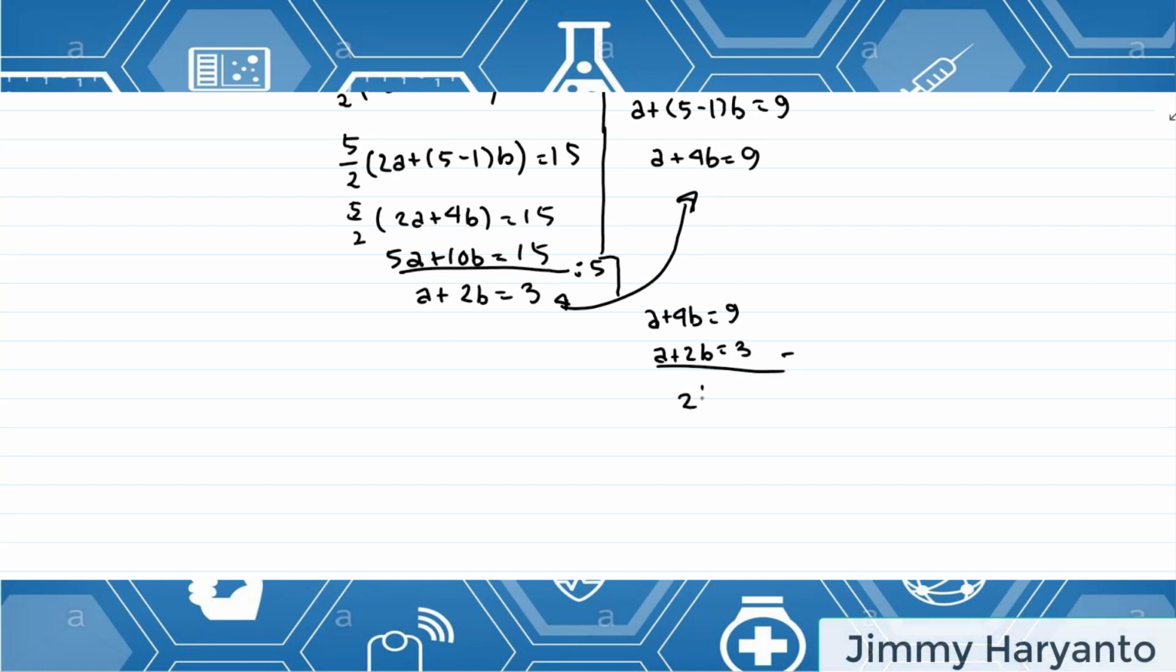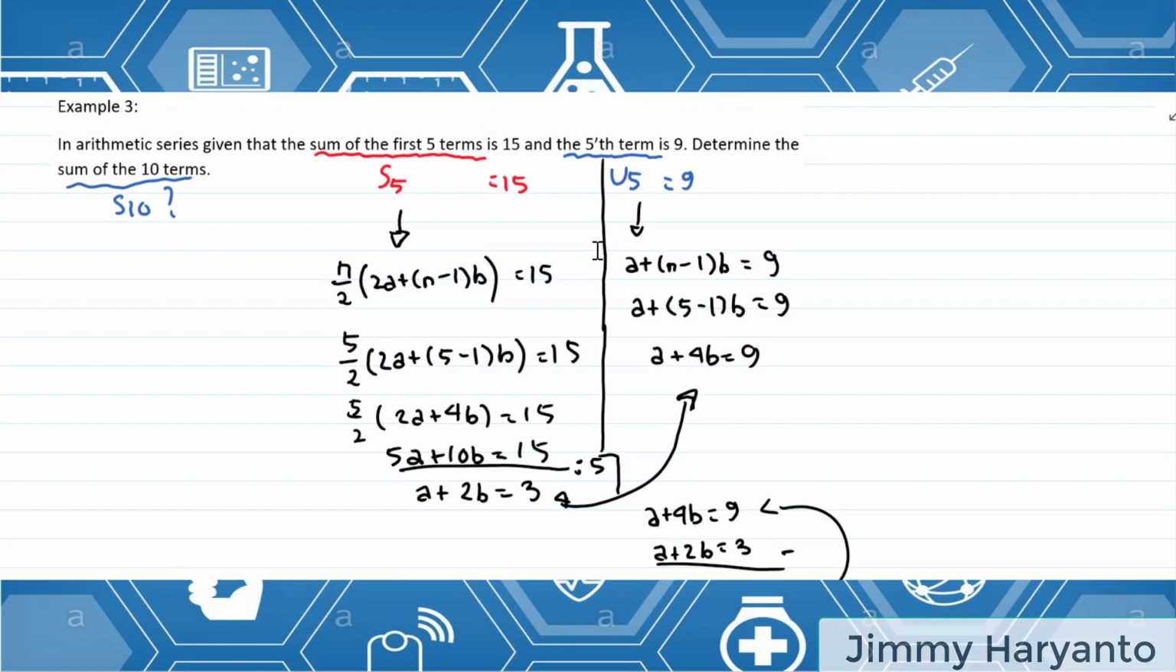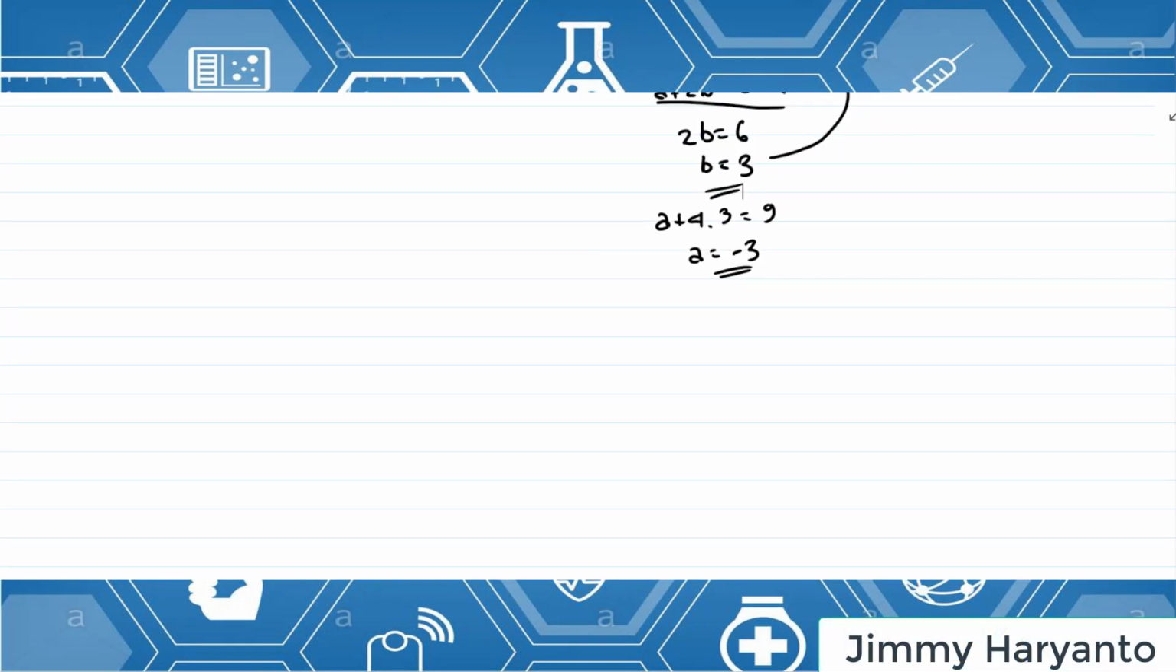Minus it, 2b equals 6, b equals 3, and then substitute it. A plus 4 times b equals 9. A equals 9 minus 12, which is minus 3. So I have a and b. The question wants us to find S10. So we can find S10 now.